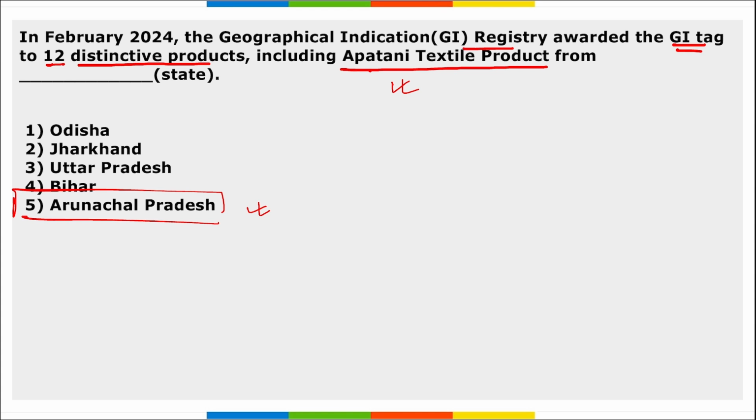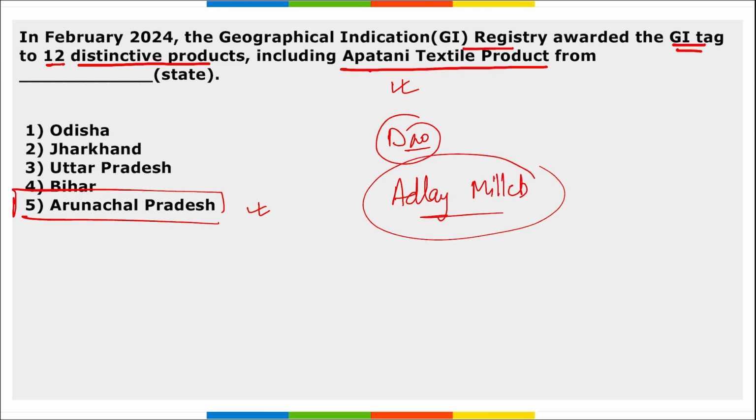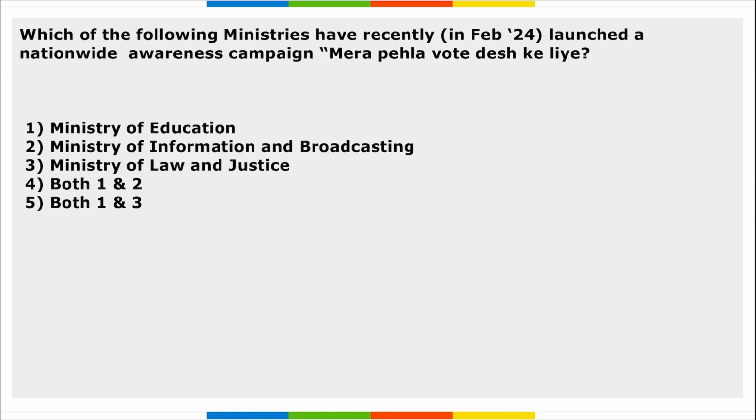Apart from this, there will be Dow, then Adley, millets. These are some of the products among these 12 products that got the GI tag. Now Arunachal Pradesh has a total of 20 GI tags.